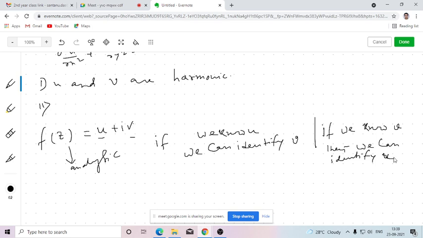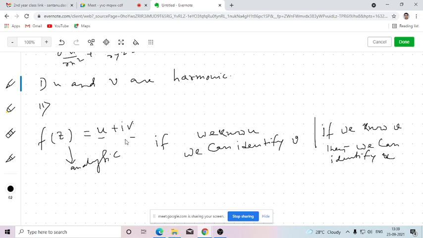This is only possible if the function which we are trying to frame is an analytic function. If the function is analytic, then if I know the real part, obviously I can find out the imaginary part. If I know the imaginary part, I can find out the real part. So both real and imaginary part are not required to frame an analytic function. If I know one, from that I can actually construct the entire complex valued function.